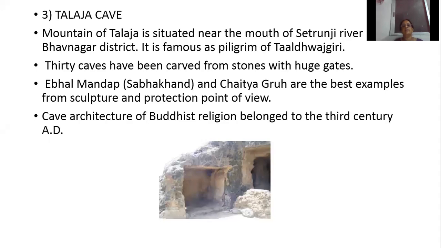So where is the Talaja cave situated? Near the mouth, the originating place, of the Shatranji river in Bhavnagar district. What is its fame? It is the pilgrimage place of Talajgiri. And how many caves are there in this Talaja cave? 30 caves are there, and they were made from stones with huge gates. Which are the best examples from sculpture and protection point of view? Ebal Mandap and Chaityagraha. And it was made in the 3rd century.